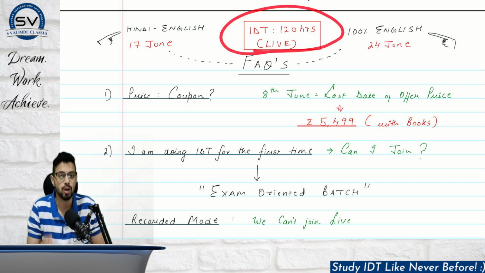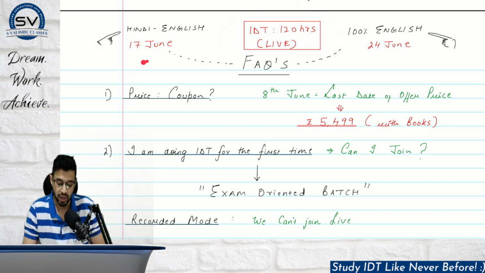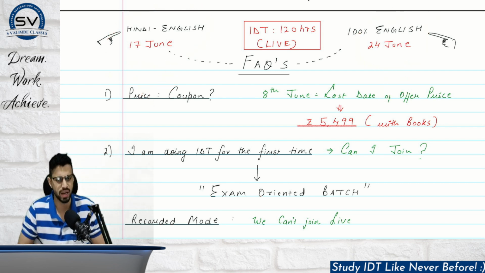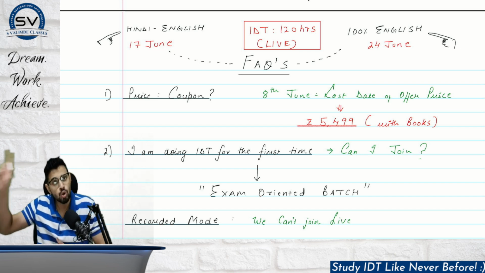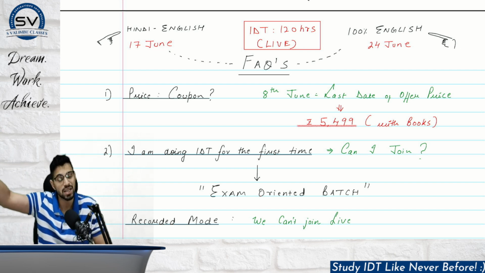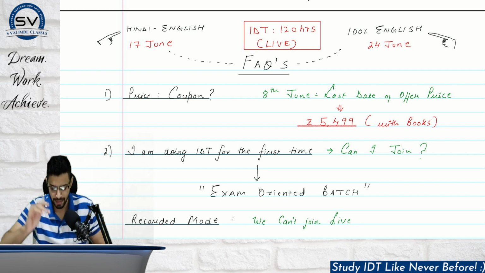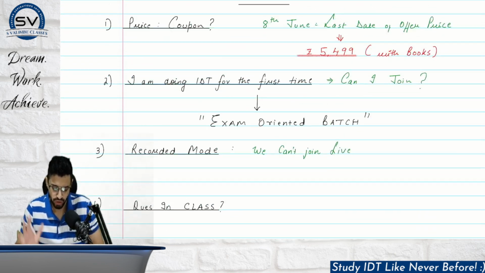This is the entire course coverage in 120 hours. Hindi English will take around 40 classes, and the English batch will take around 60, plus minus 2-3 classes. This is a complete live batch with 100% backup and 2 views each. 2 views is for each and every lecture that is uploaded on the drive, so apart from live, you can have 2 views. Okay, 4-5 queries.